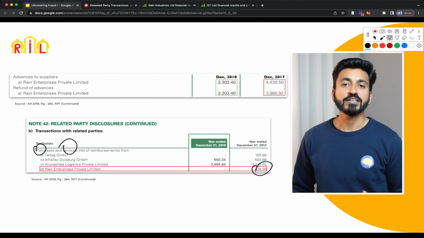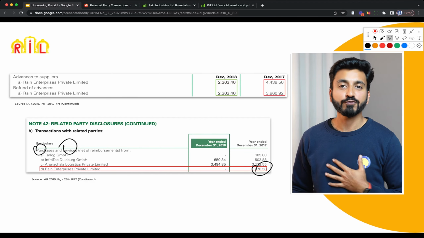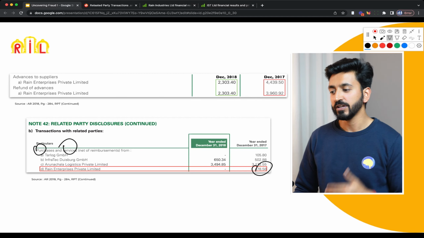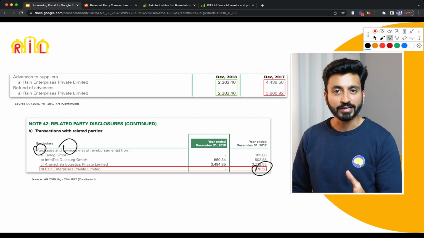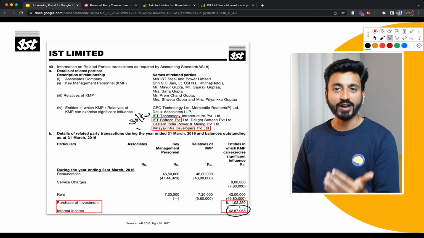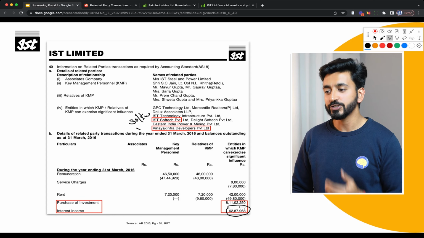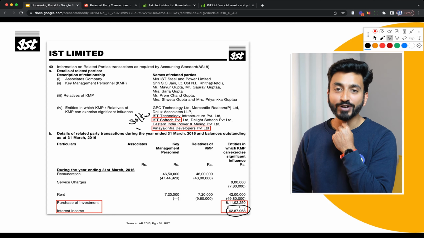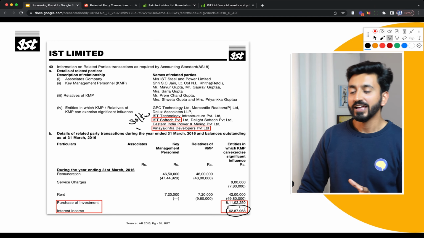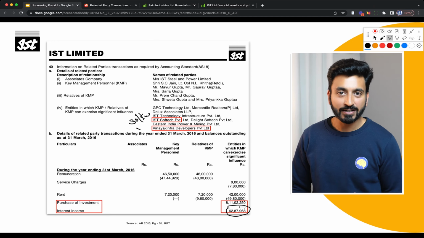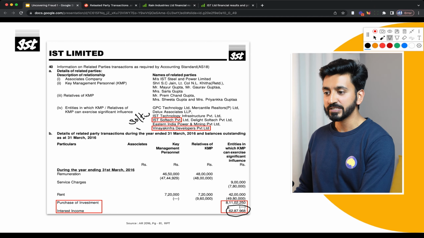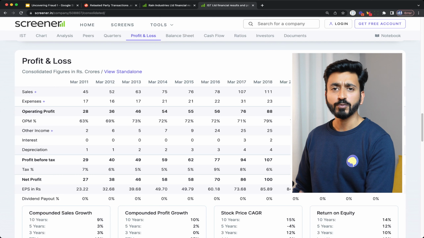The next company, IST Limited, is also super interesting for me personally because I remember in 2016-17, as a relatively new investor, I discovered this company and it was trading at a very cheap, if I'm not wrong, like 3, 4, 5 times price to earning ratio. And I really thought, I've found it, I'm the next Warren Buffett, all of that. But luckily, I never ended up investing in the company. But I do remember looking at the company and saying that, wow, the operating profit margins are so high.